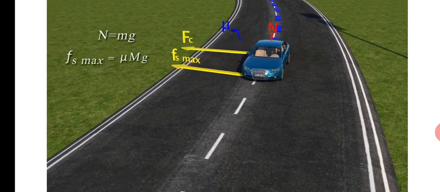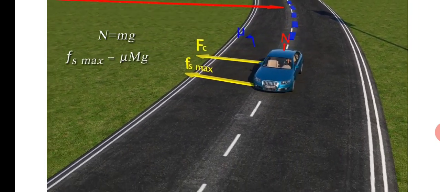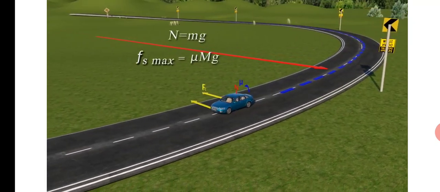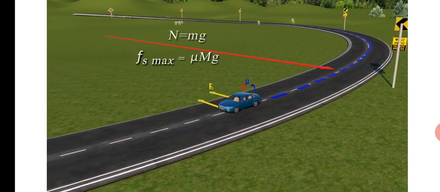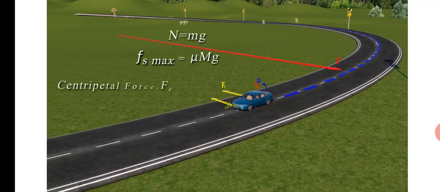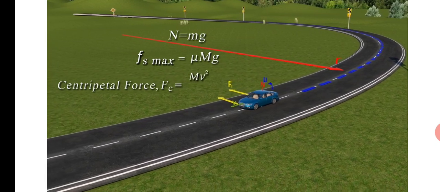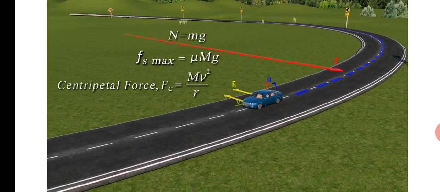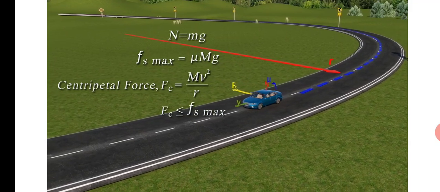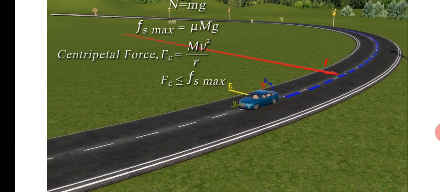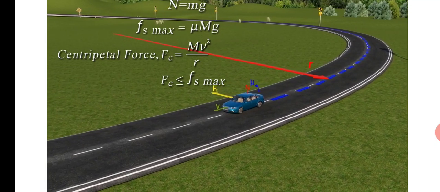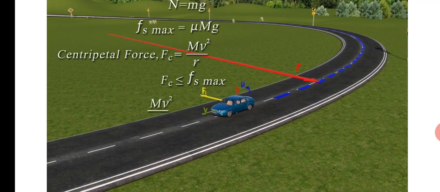The limiting force of static friction Fs is mu mg, and the centripetal force for a car of mass m and radius of the curved road r is given by Fc equals m v square upon r. When this centripetal force becomes equal to or less than the maximum limiting force of static friction Fs, then the car moves at a safe speed.